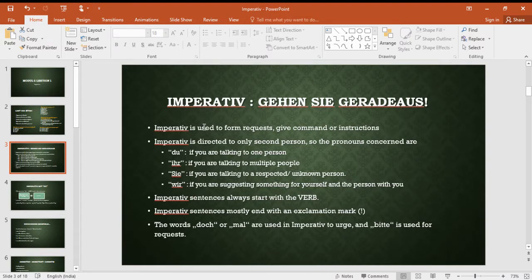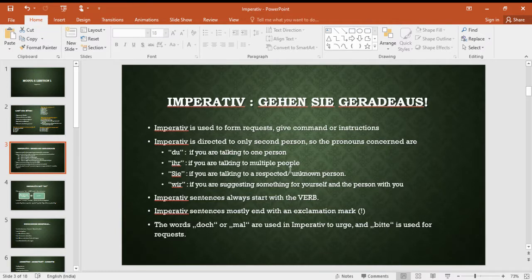So what are the conceptual understanding things over here? Imperative is used to form requests, give commands or instructions. Imperative is directed to only second person. So the pronouns concerned are du if you're talking to one person, ihr if you're talking to multiple people.